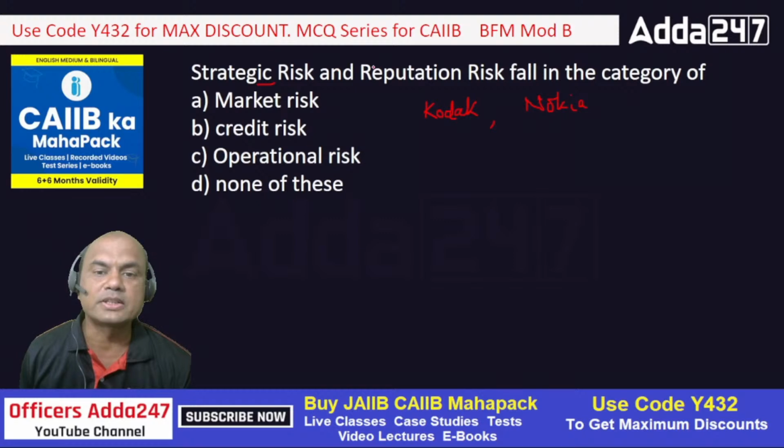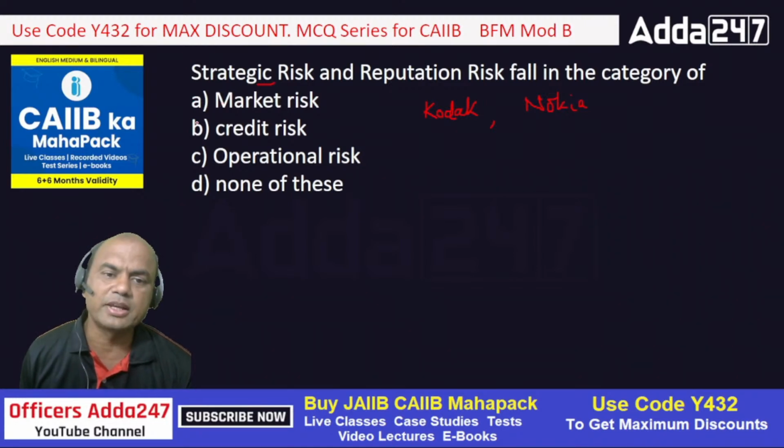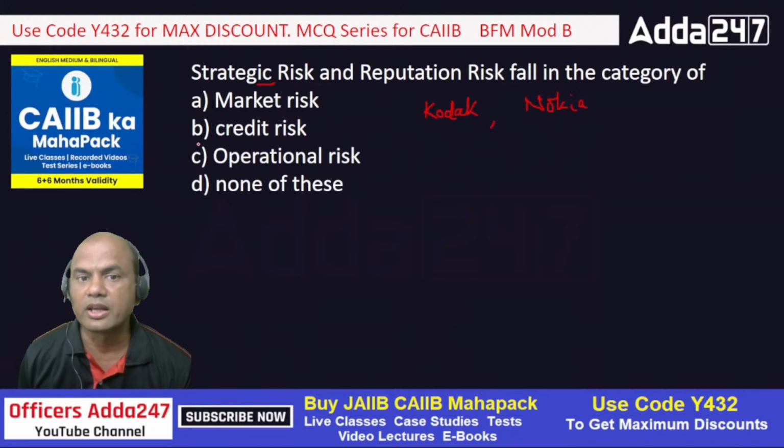Reputation risk. Reputation means something bad comes out about you in the newspapers. So that comes under which of the following categories? Market, credit, operations, or none of these? Strategic and reputation fall under which? Type fast. A, B, C or D.